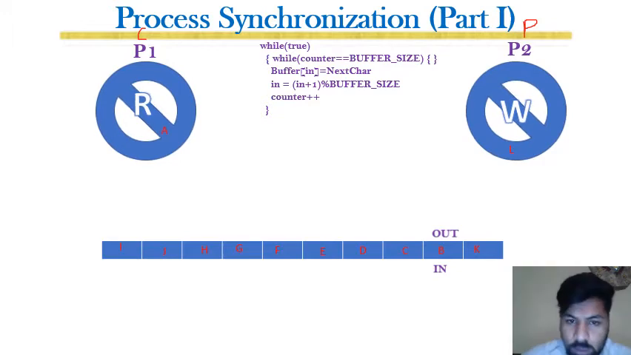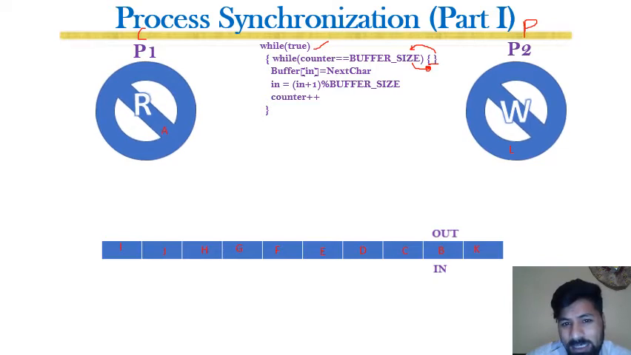In this code, while true means that as long as P2 exists, the process exists. While counter is equal to buffer size, do nothing. This empty body shows that it does nothing, it is an infinite wait loop. So this loop will stop execution indefinitely until the condition is false.